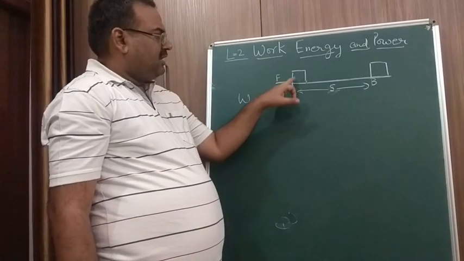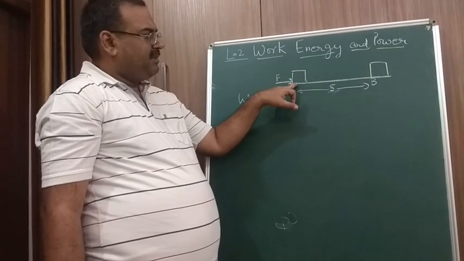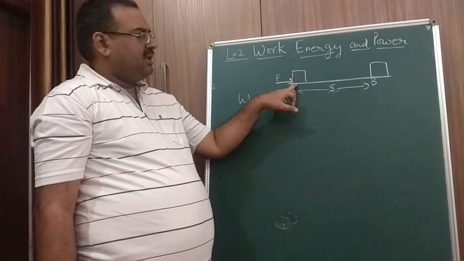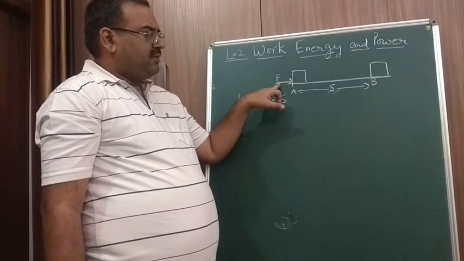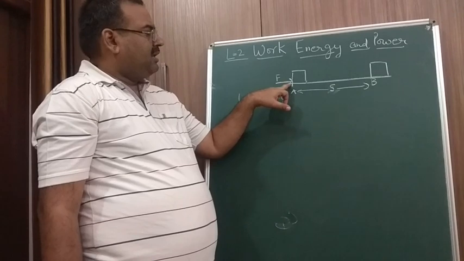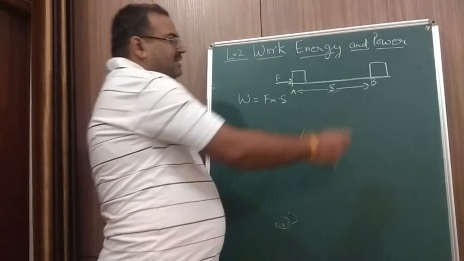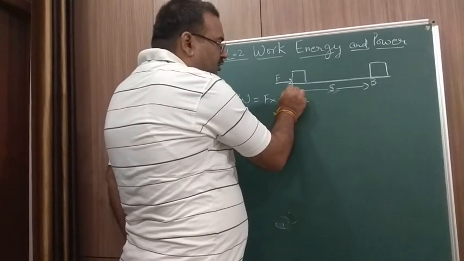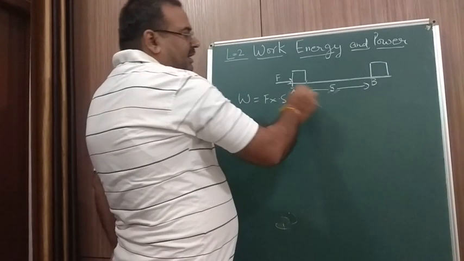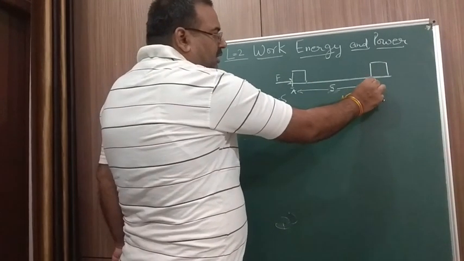Let us consider a box that is being placed over a horizontal surface. There is a force that is applied at the point A, and it displaces the box to a distance b. The point of application of the force is at A and it displaces the object to the point B.